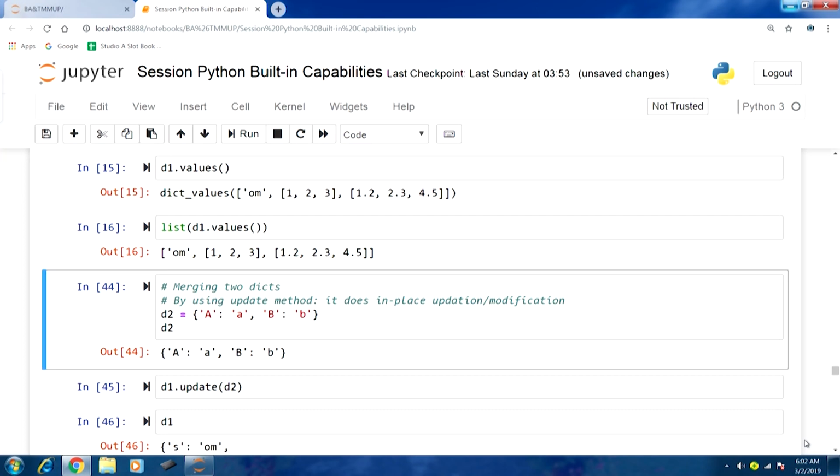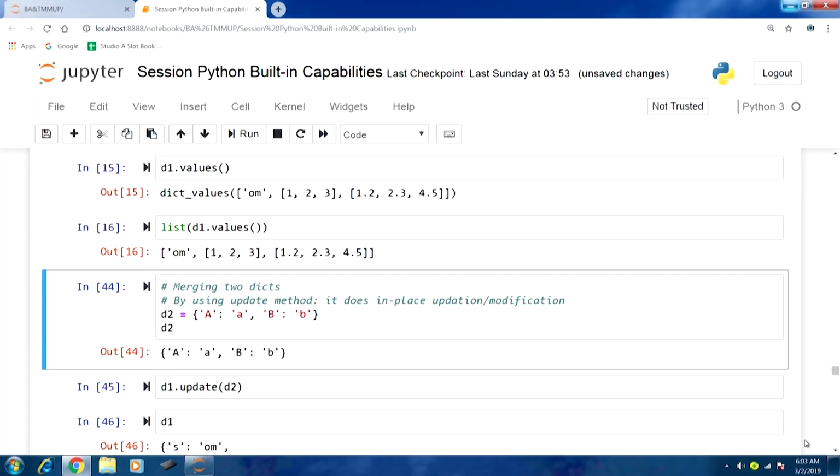Now, let us move on to the next part, where sometimes we might be required to merge two dicts. For this we can use the update method. It does in place updation or modification. So, let us have this example of this D2 object. In this D2, within the curly braces we have two elements, with capital A as the key and small a as the value, then capital B as the key and small b as the value.